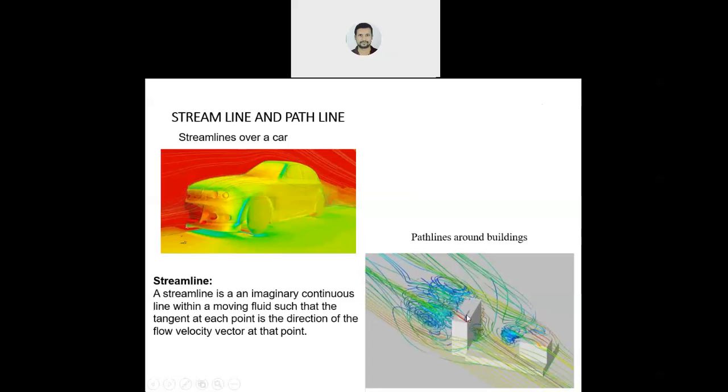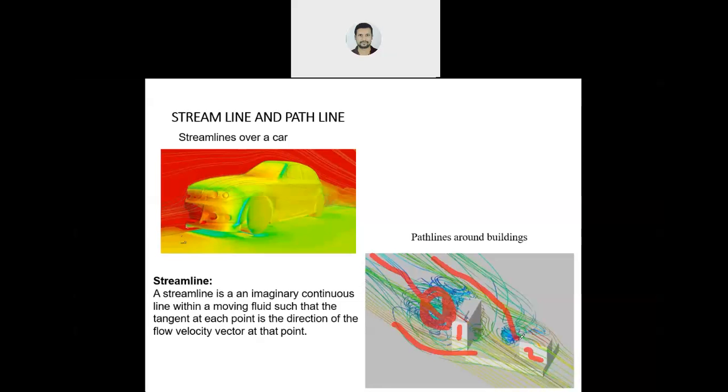You are tracking the path traveled by the particles. See here, this is your first building, this is the second building. Now air is coming from here, it will strike here and try to rotate. Some of the air will cross from above, some will cross from the side also. Again it will come here and can come down again.